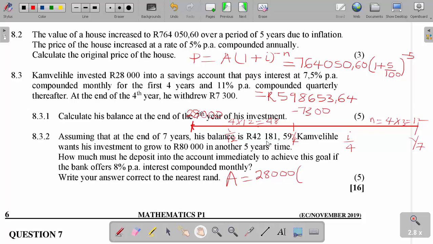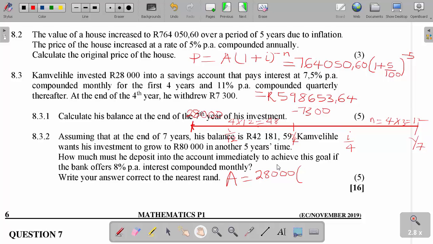Okay, so in this particular case the question says, assuming that at the end of the 7 years, the money which we got was 4218.59. This guy wants to invest it to grow the money to 80,000 rands within the next 5 years. They say how much must he deposit into the account immediately to achieve this goal if the bank gives him 8% per annum interest, compounded monthly.